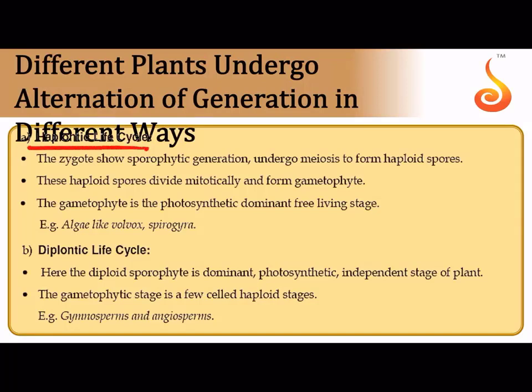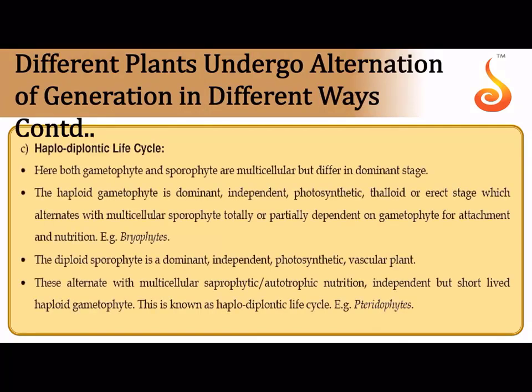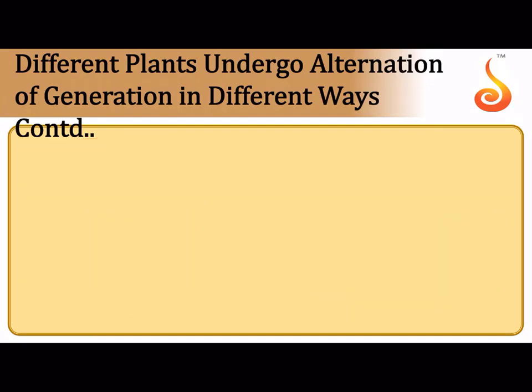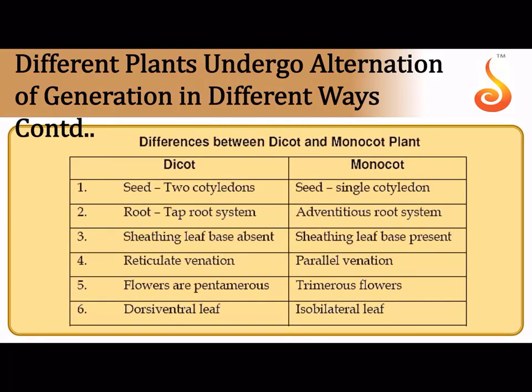Alternation of generation I've already discussed. Haplontic life cycle in algae. Diplontic, just now I discussed the reduced female and male gametophyte in case of gymnosperm and angiosperm. Haplodiplontic I have discussed when I spoke of pteridophytes and bryophytes, isn't it? In bryophytes the gametophyte is the dominant phase. In pteridophytes the sporophyte is the dominant phase.